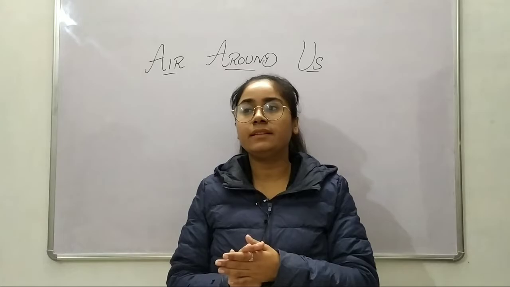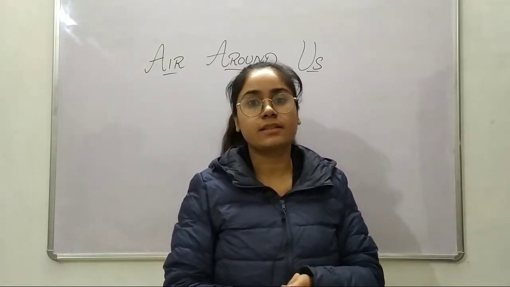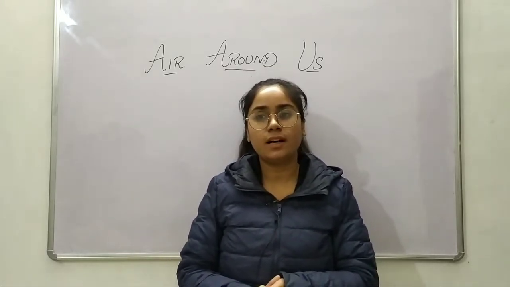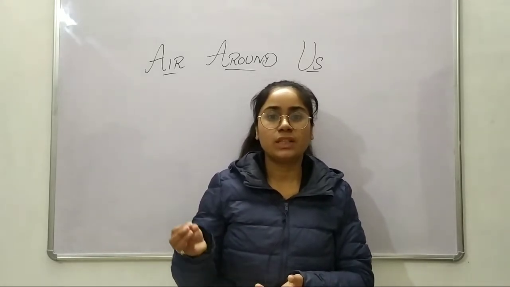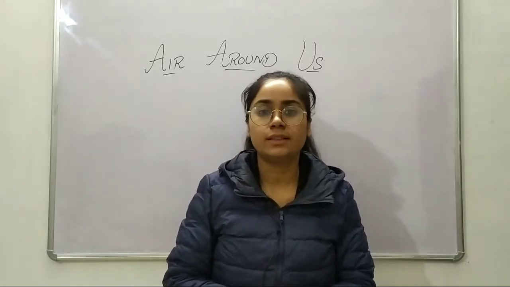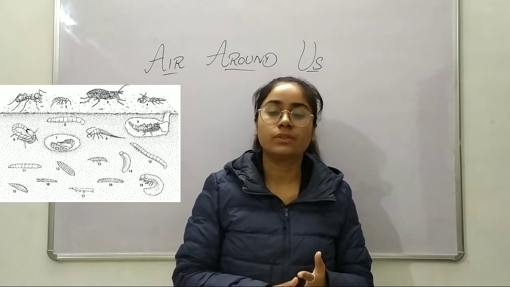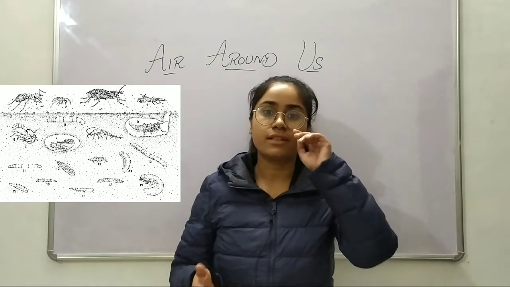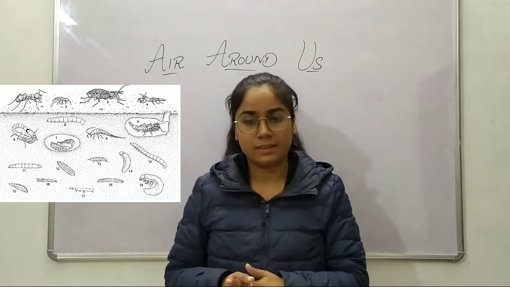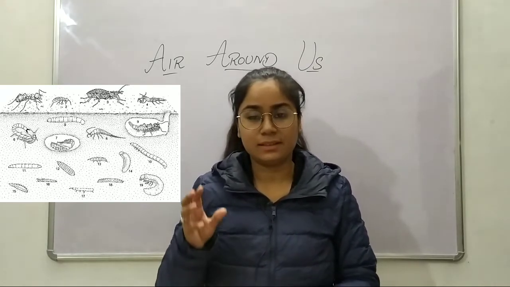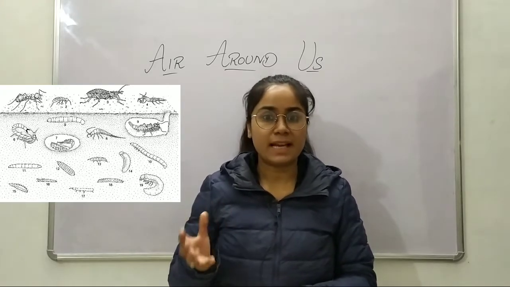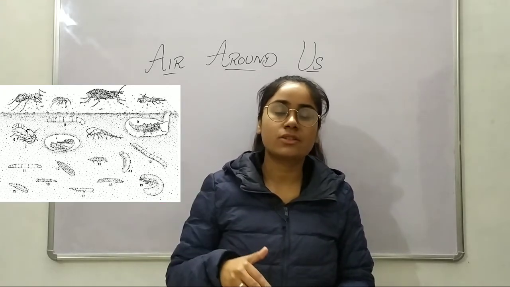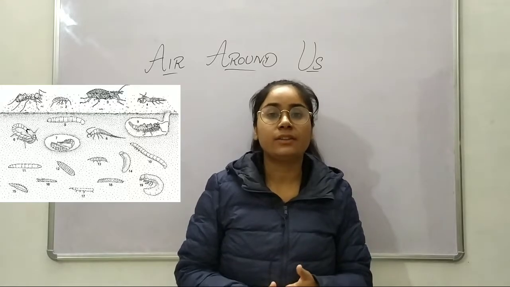Now you would have been thinking, by taking the example of rhizobium bacteria, that there are some insects and some animals which live under the soil, right? They tend to live underground, and whenever it rains they come out. Now why does this happen? Well, insects like earthworms or some animals which live under the soil tend to breathe through the soil.